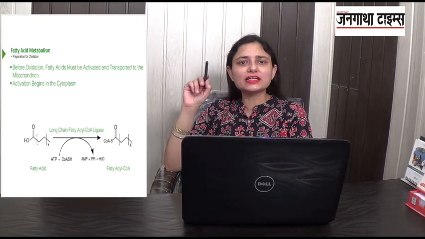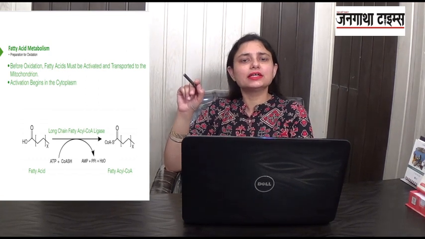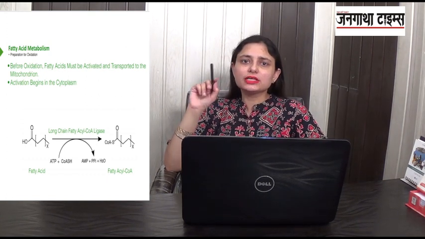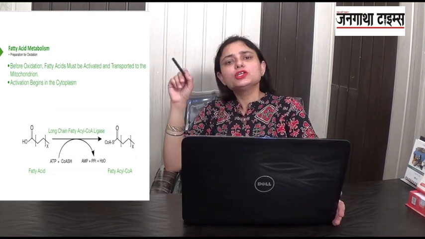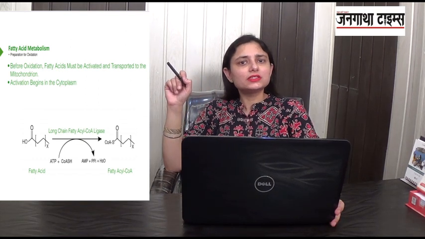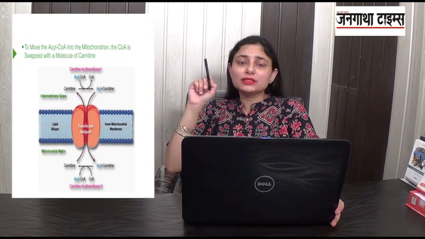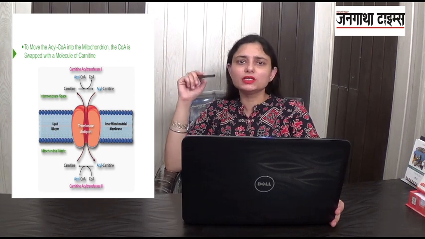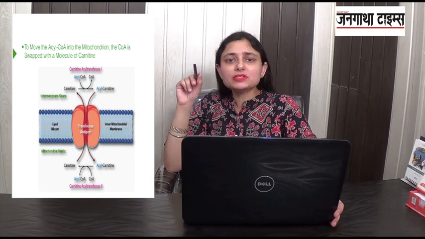Now how does this activation of fatty acids occur? The activation of fatty acids occurs inside the cytoplasm. The fatty acids combine with coenzyme A to form fatty acyl coenzyme A using one ATP. This fatty acyl coenzyme A crosses the outer mitochondrial membrane and reaches the intermembranous space, that is the space between the two membranes of the mitochondrial lining.